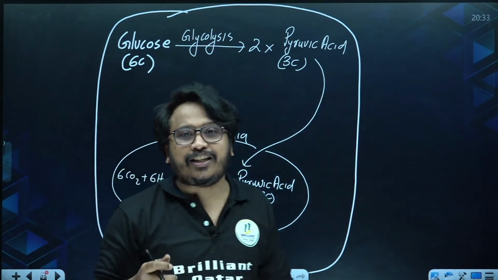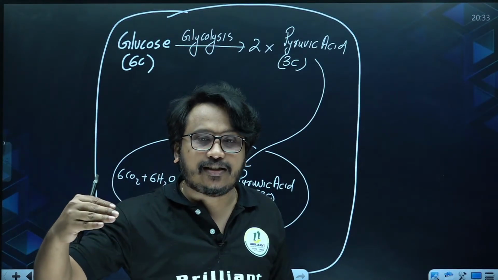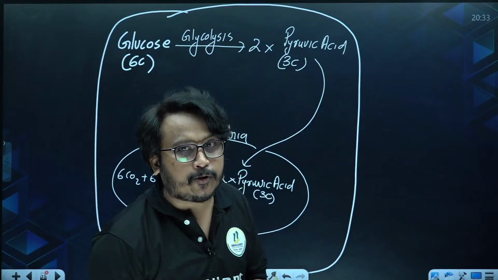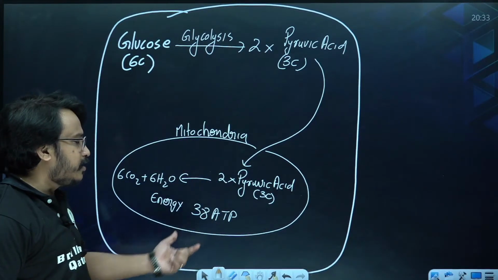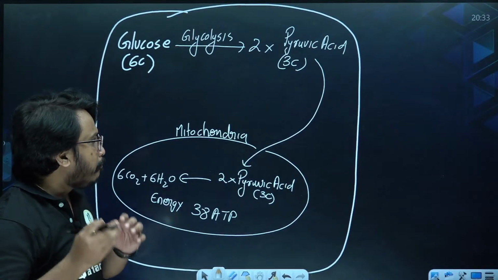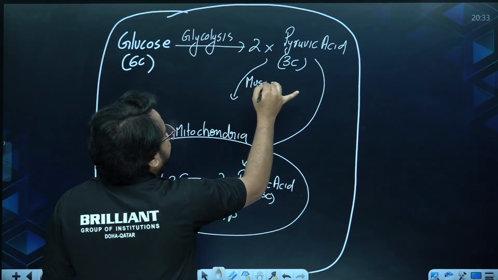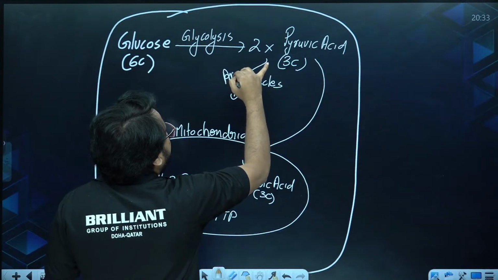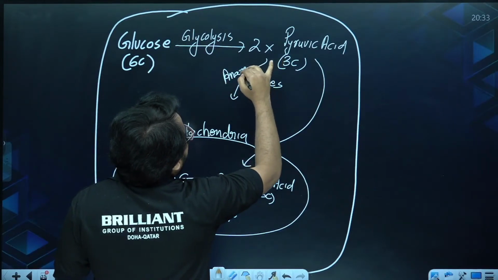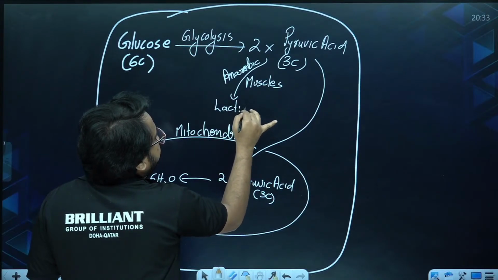So aerobic respiration starts in the cytoplasm but completes in the mitochondria. And how much energy is produced from 1 glucose? 38 ATP is produced from 1 glucose. But in anaerobic conditions, in the muscles and all, try to understand, this will be converted into lactic acid.